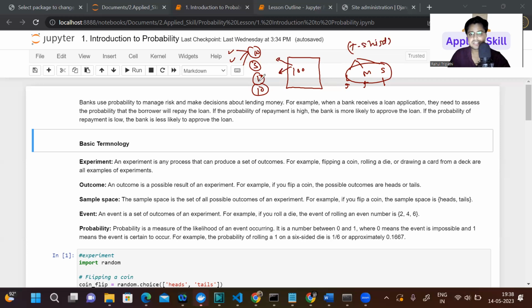So instead of going through everyone, you are doing an experiment so that you can decide the probability of a particular thing.